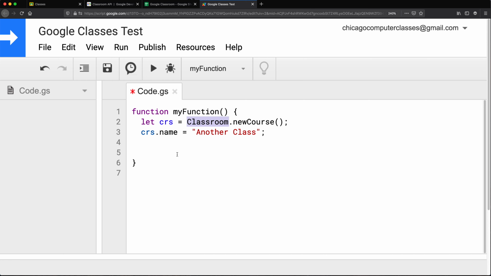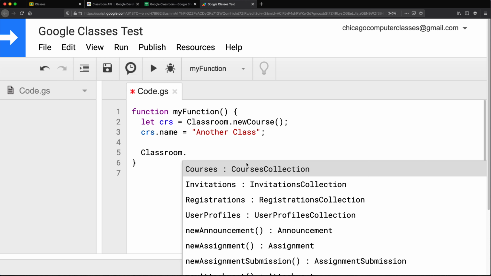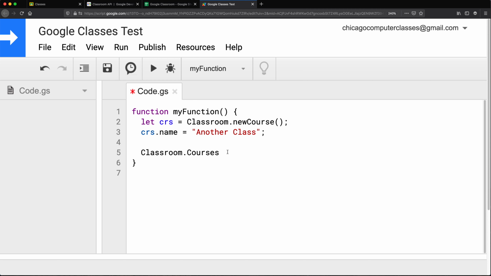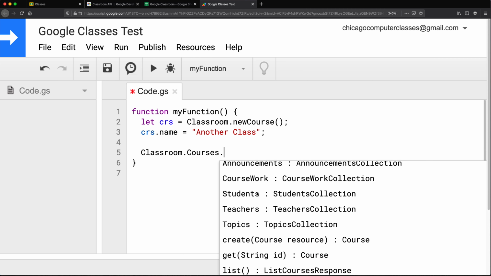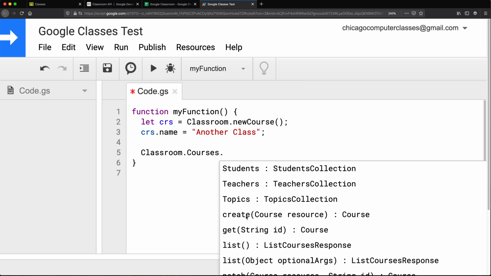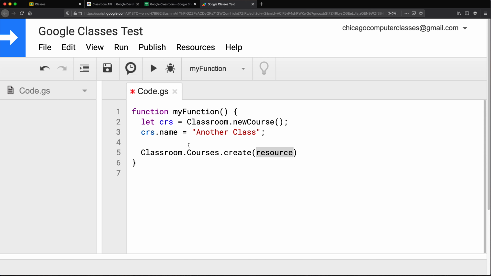Now, let's see in this classroom what else we have. We have courses collection. So that's, I guess, an array or something. Or, oh, create. Okay. So we have courses create, and that seems to accept a course resource. So I think that should be this. Okay, so let me just try to run this and see what happens.